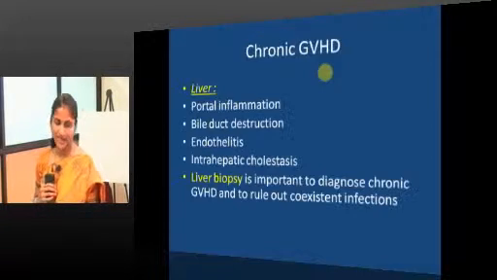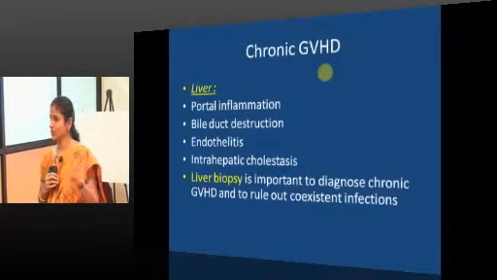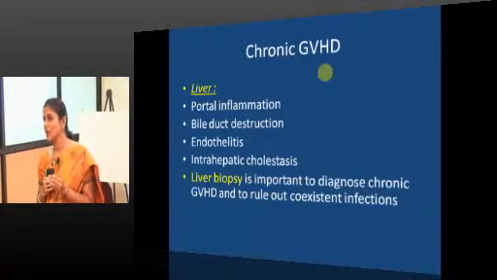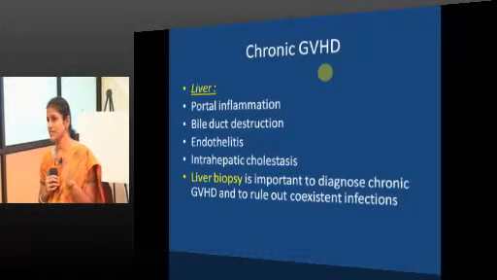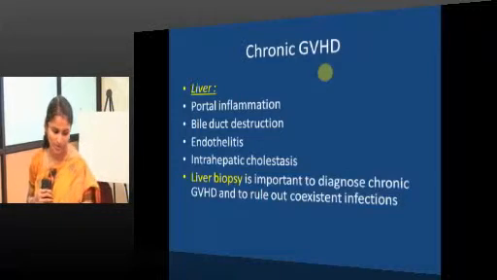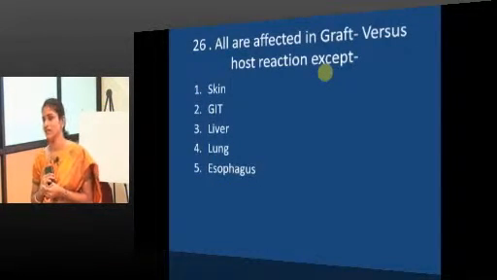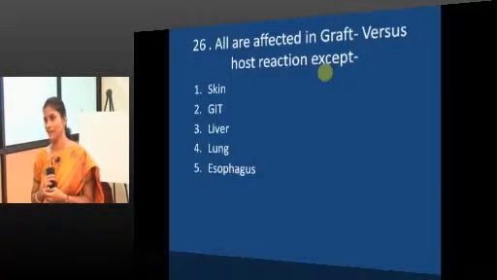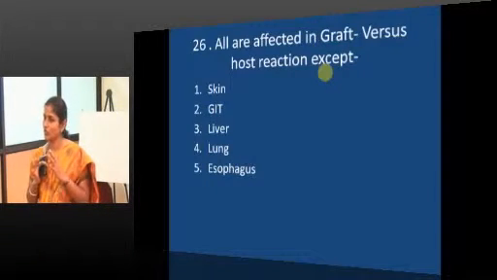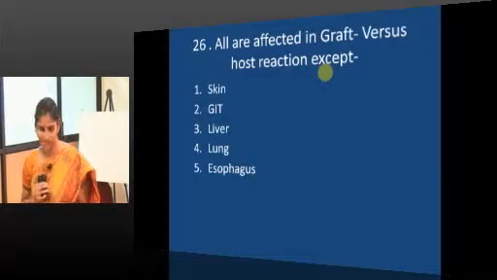Liver biopsy is important not to diagnose GVHD, but to rule out coexisting infection, because treatment is going to be different. So, all are affected in GVHD except the lung. The esophagus, being a part of the GIT, may be affected, though not commonly, but the lung is not a common target for GVHD.